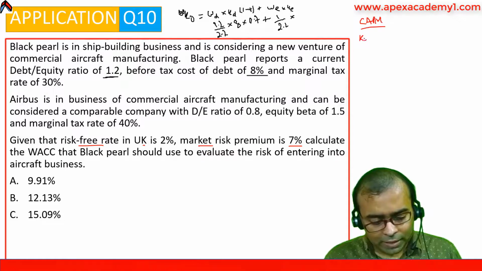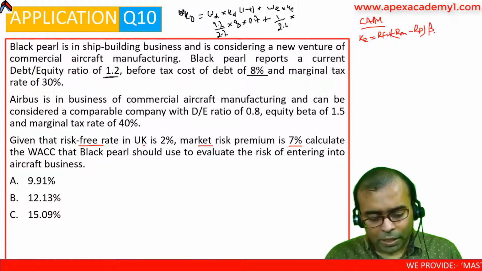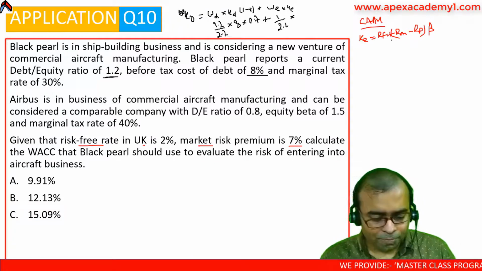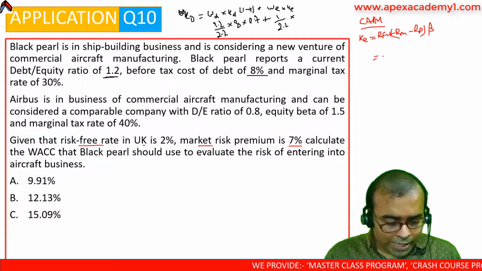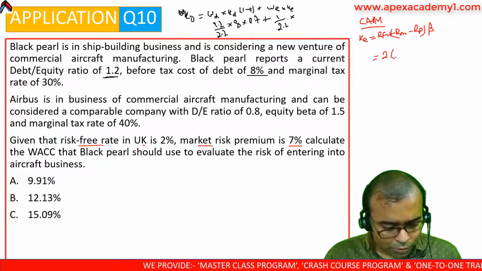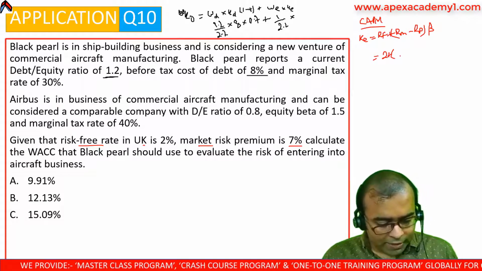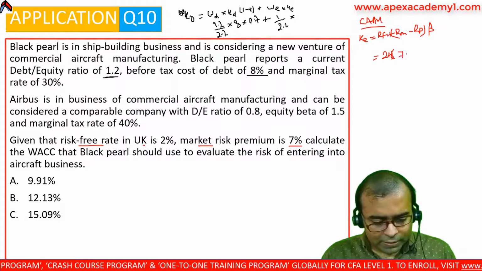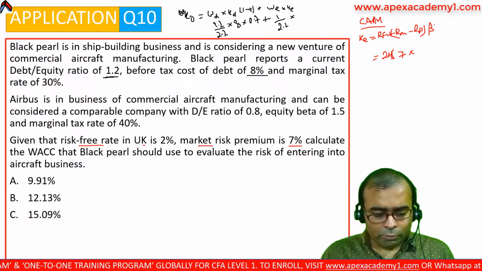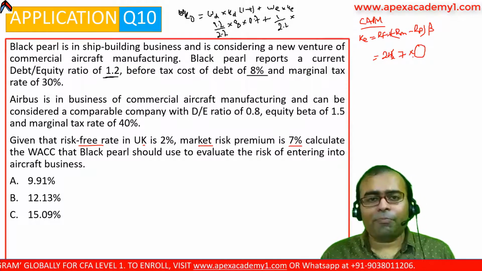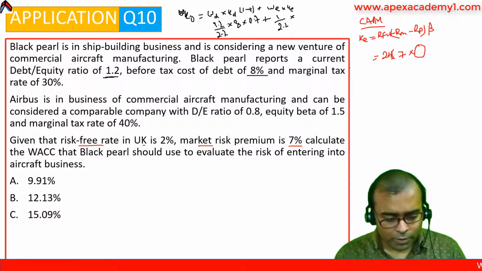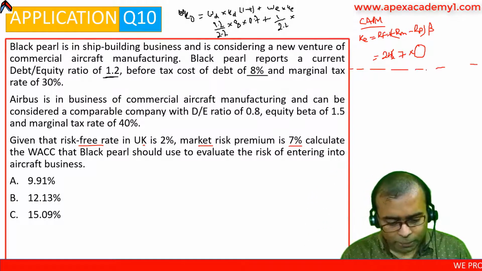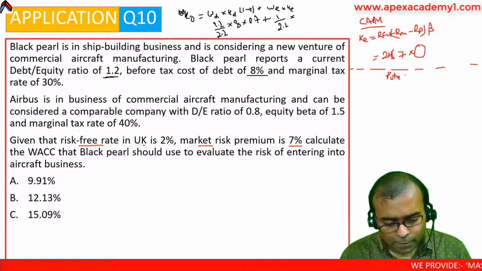That is, KE equals RF plus RM minus RF into beta of the project. Now RF is 2, the market risk premium they have directly given is 7, and the question is what is the value of beta? That is what we are required to calculate. To do that, we have to apply the pure play approach.